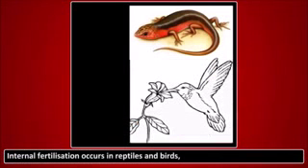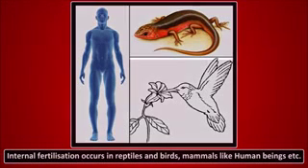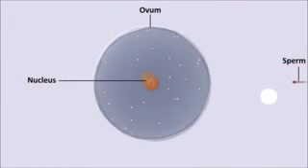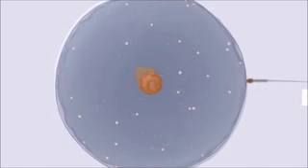Internal fertilization occurs in reptiles, birds, and mammals like human beings. In this type of fertilization, the male transfers the sperms inside the female body during mating.